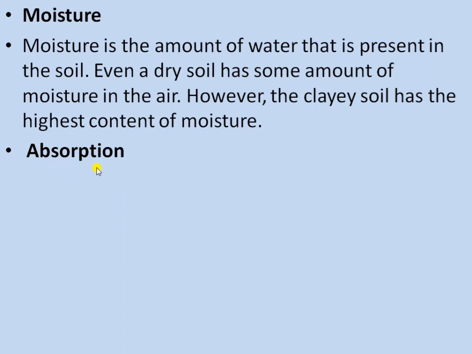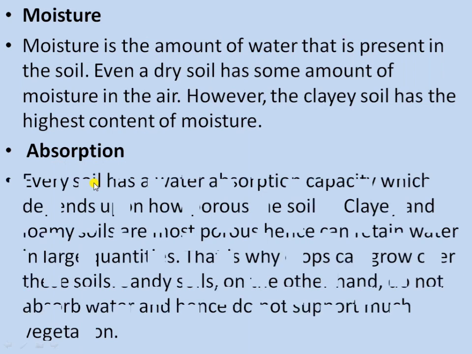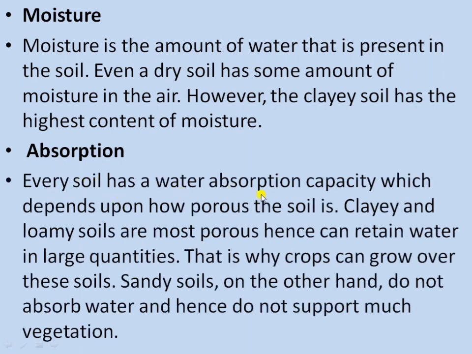Next property is absorption. The soil absorbs water. Every soil has a water absorption capacity, which depends upon how porous the soil is. Clayey and loamy soil are the most porous, hence they can retain water in large quantities. That is why crops can grow over these soils.